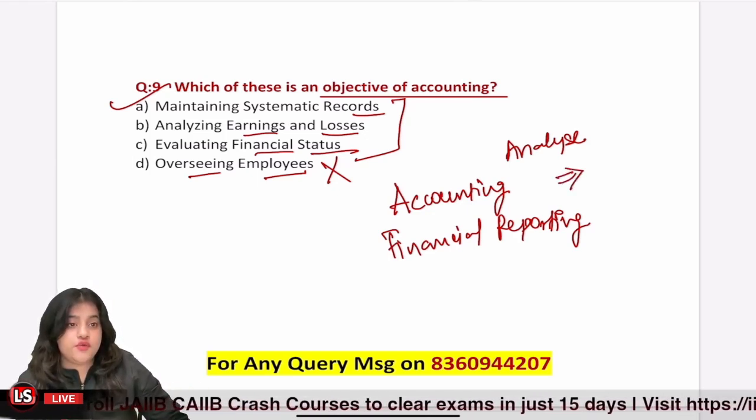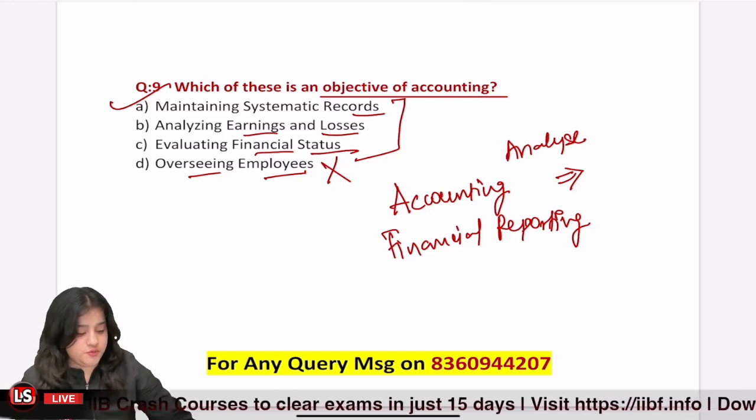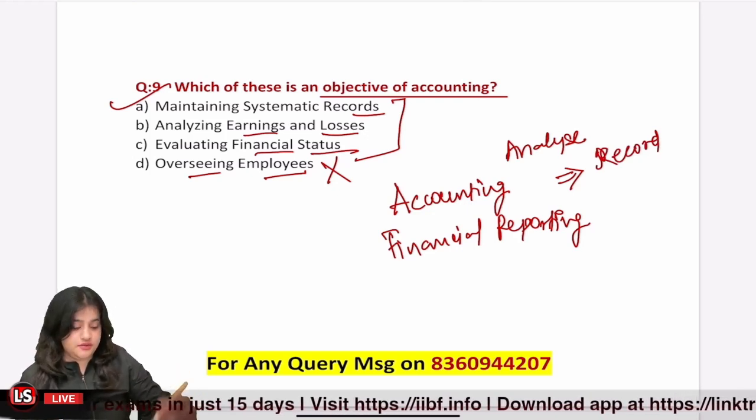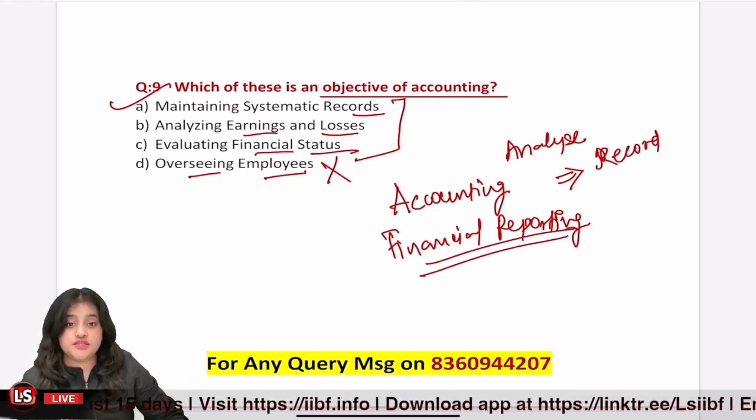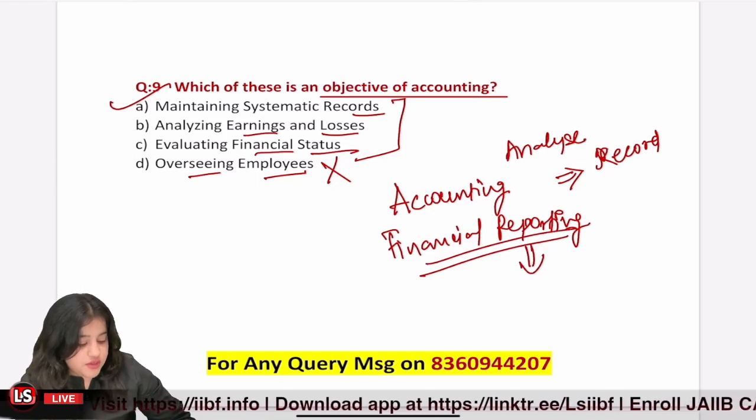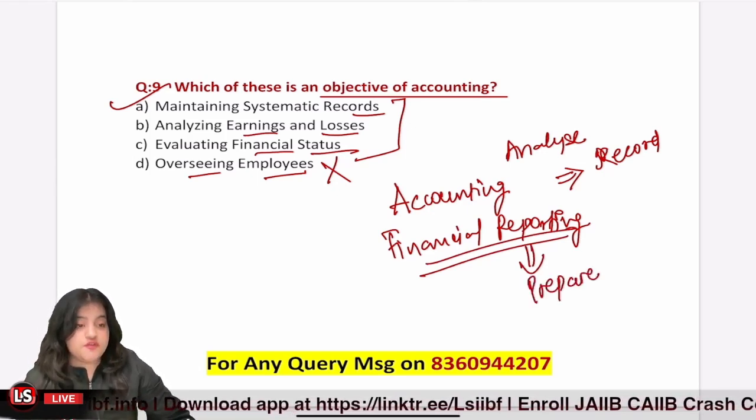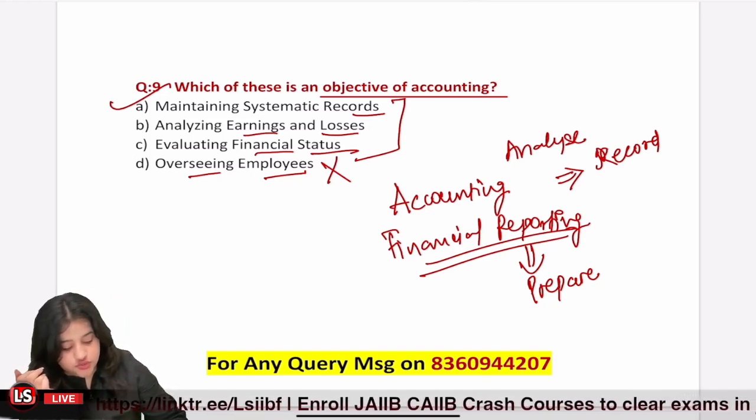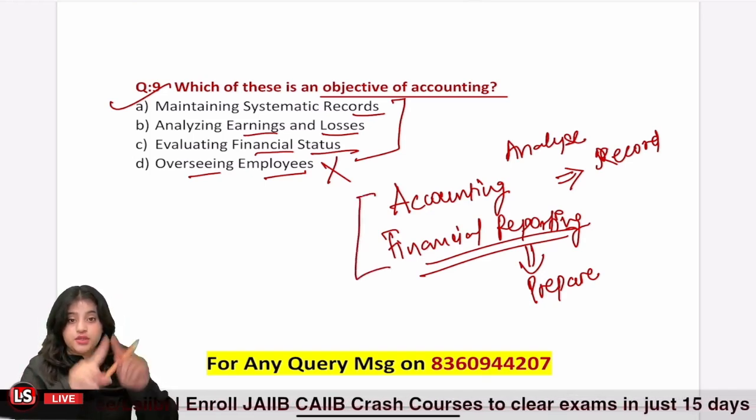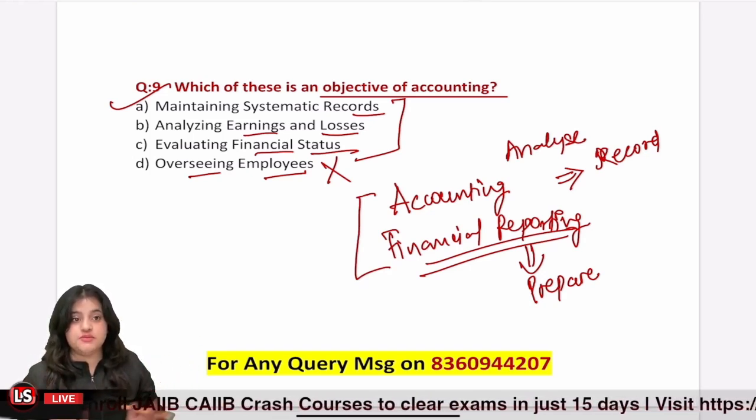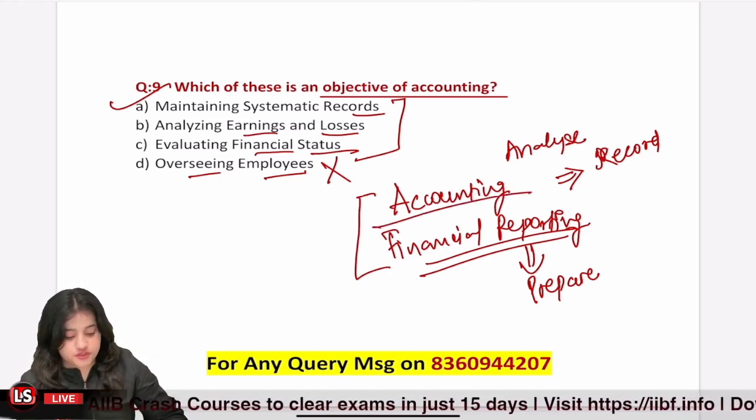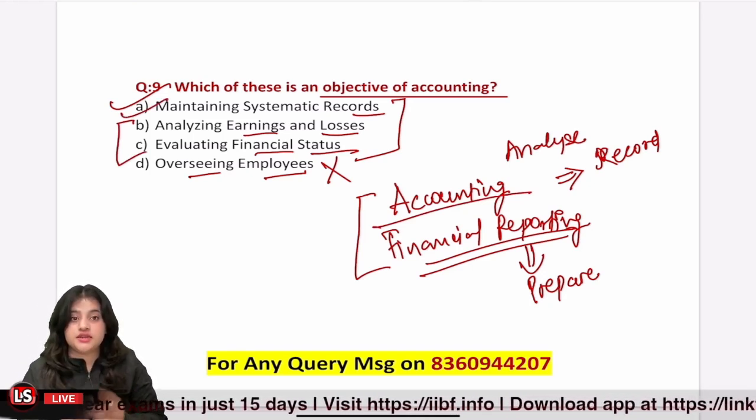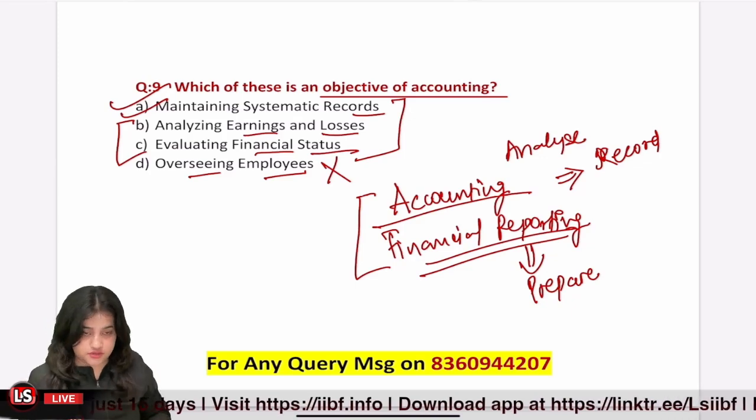When we talk about accounting, accounting is mainly done to record transactions in a systematic manner, whereas financial reporting is the part where we prepare our financial statements, we present our financial statements, and we make analysis from that. So these two are different disciplines that are part of a bigger umbrella, the accounting profession, but these are two different terms that we use for these two parts. So when we talk about the objective of accounting, our correct answer is going to be maintaining systematic records.